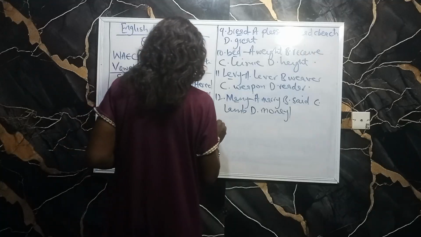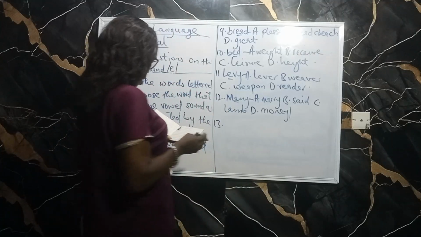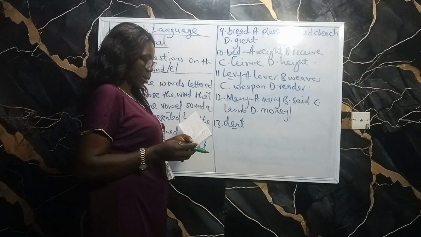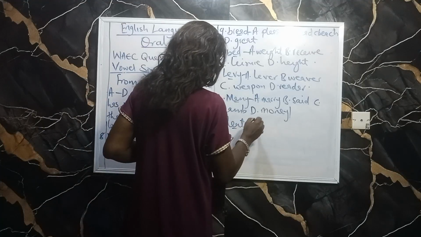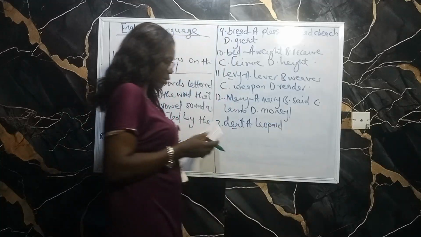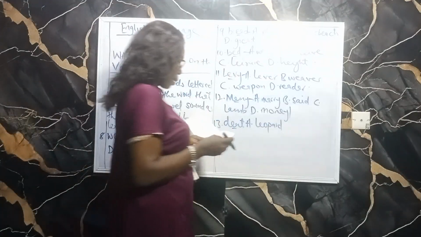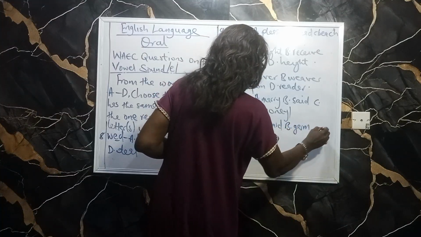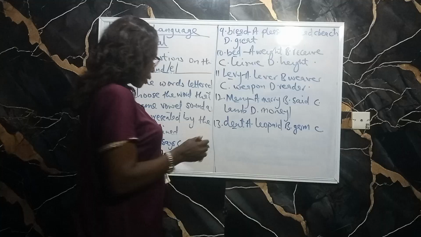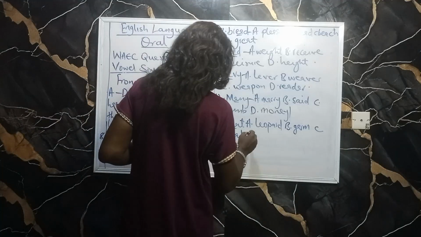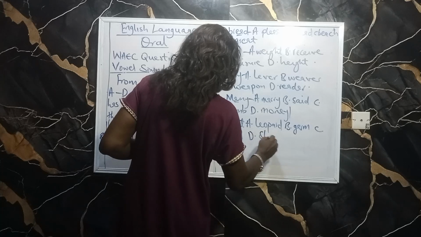Okay. 13, we have dent. A, I guess you will get the answer to this one because we have met this word several times. Leopard. B, Jen. C, Lego. And D, she.